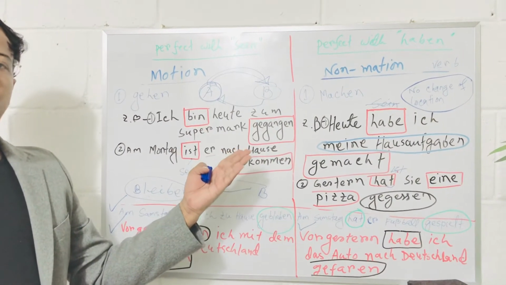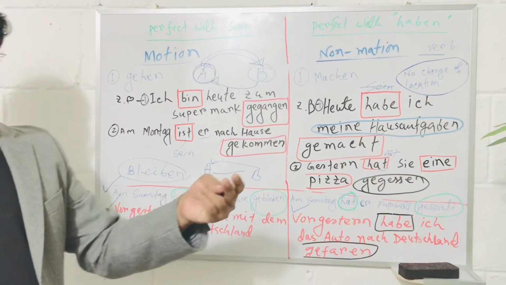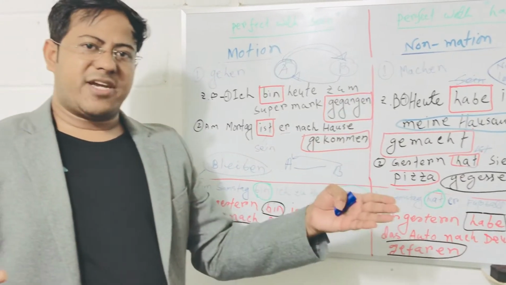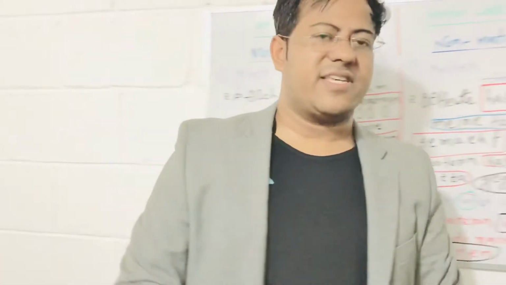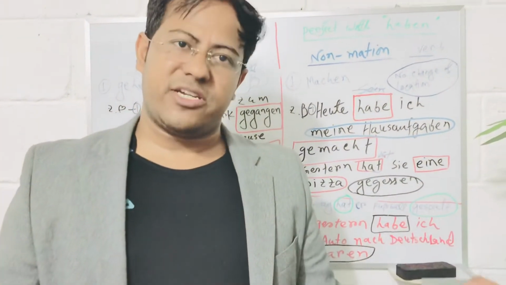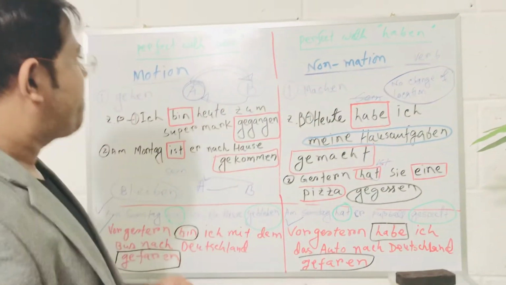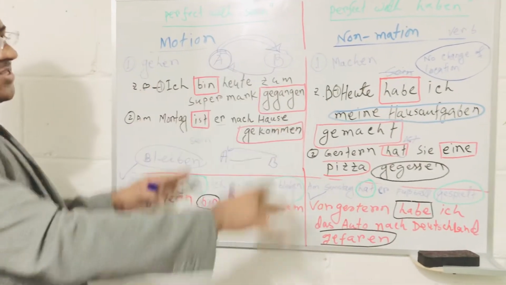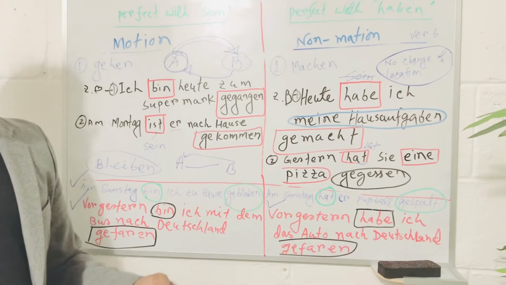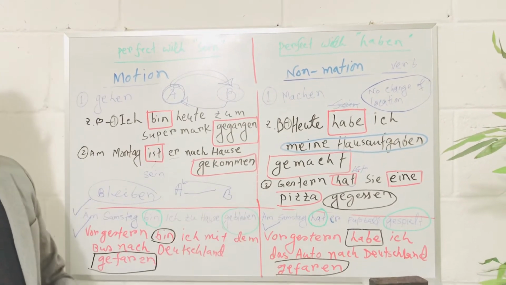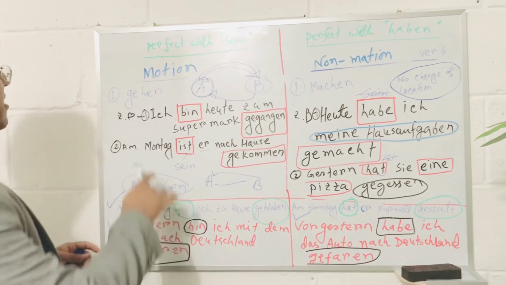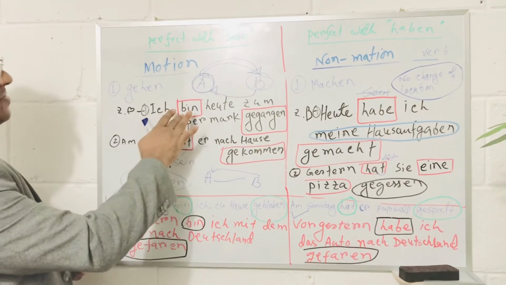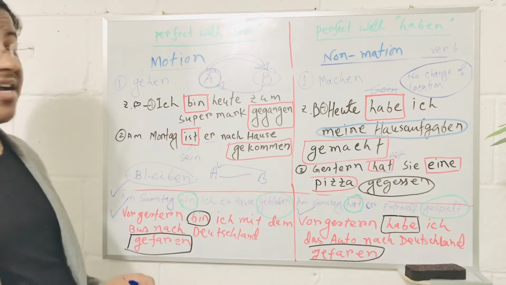With transitive verbs we always have an object, but in case of intransitive verbs we don't have a direct object. So let's see, all the sentences are correct in terms of transitive verb and intransitive verb. The first example, ich bin heute zum Supermarkt gegangen.